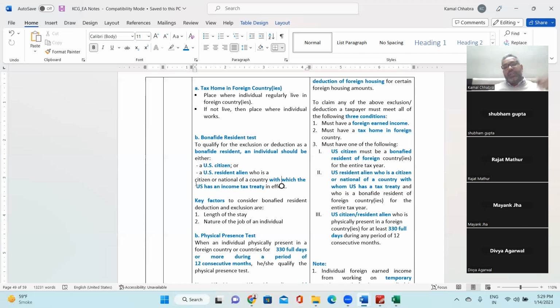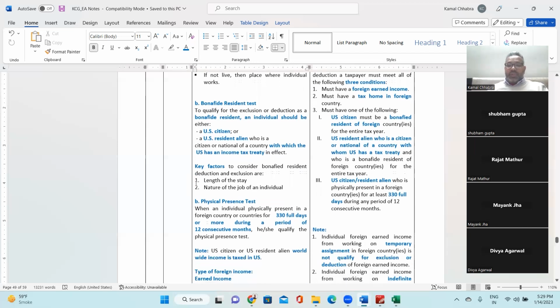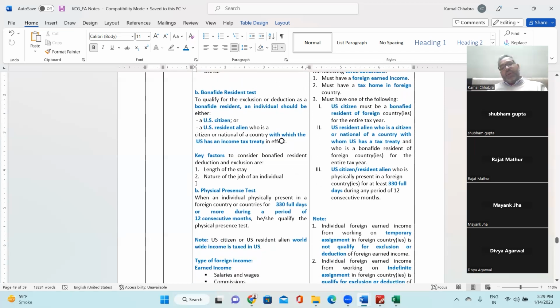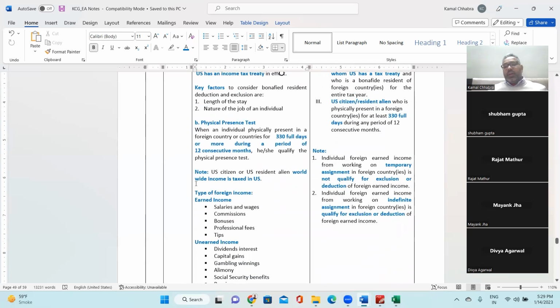Third is a US citizen or resident who is physically present in the foreign country for at least 330 days. That means the bona fide residence test or the physical presence test should be done. Then look at the note here. Individual foreign earned income from working on a temporary assignment in a foreign country is not qualified for exclusion or deduction from foreign earned income.